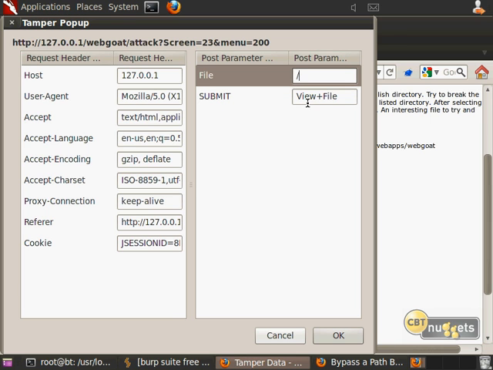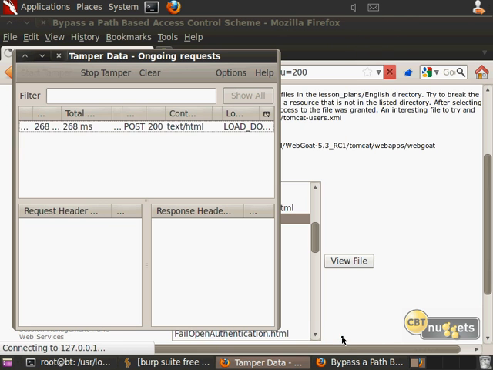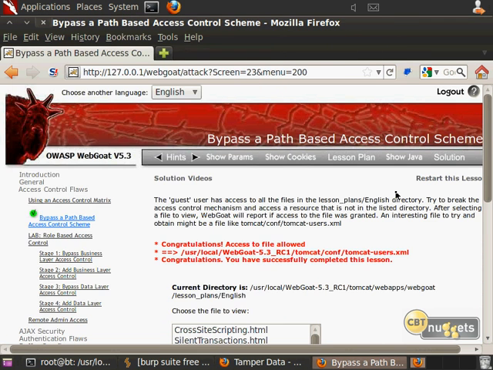But anyway, I'm going to go ahead and just do a few of these. Let's see, 3, 4. Let's do one more. And then I'm going to do a conf and then tomcat-users.xml. Okay? And then I'll click OK. Now, this doesn't always work, so hopefully this will come through with something.